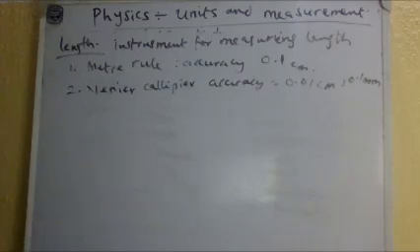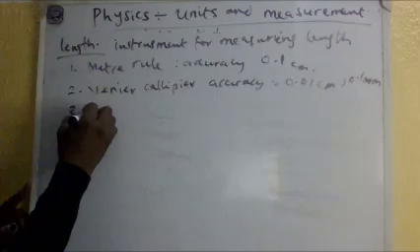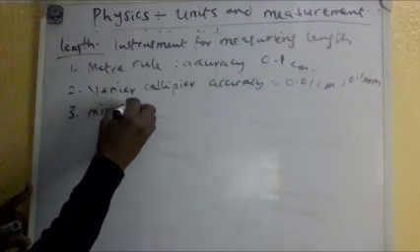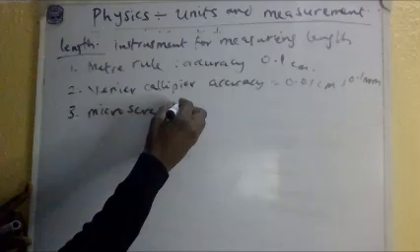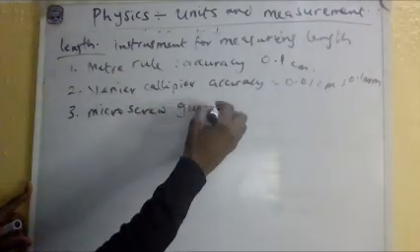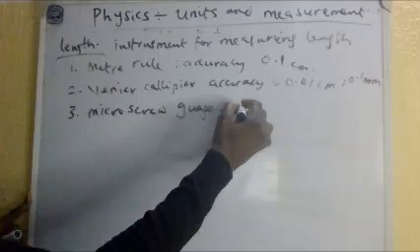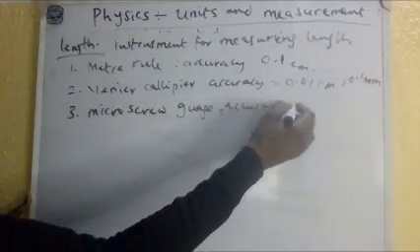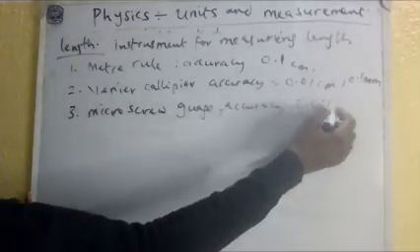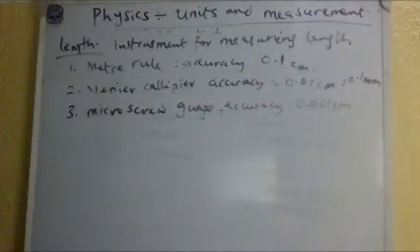Then, as we go further, we have the micro screw gauge. This one has high accuracy. The accuracy for this one is 0.001 cm. This one is very good for measuring small things.